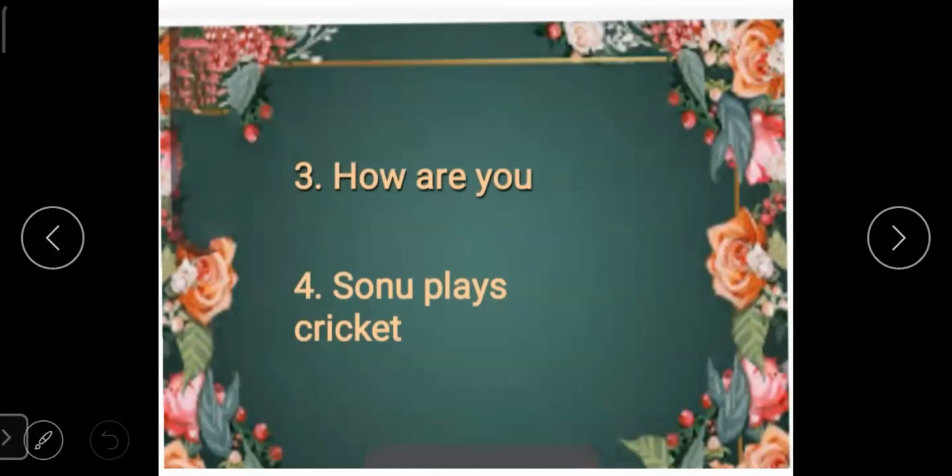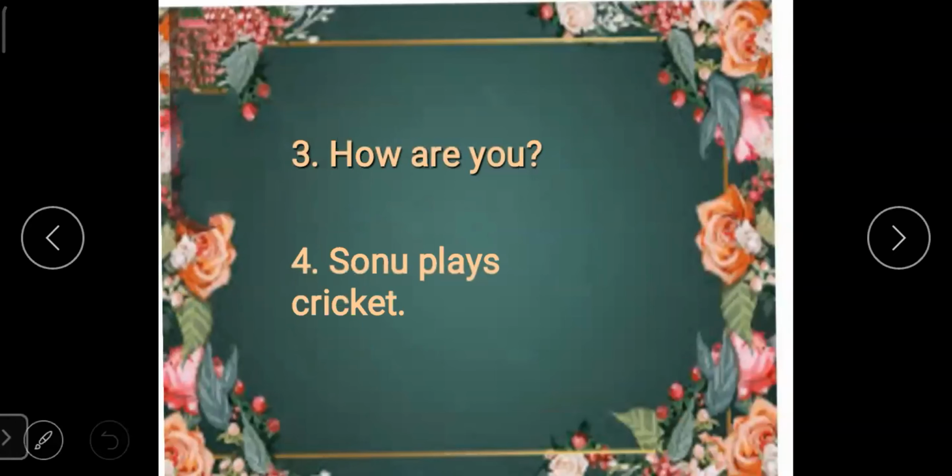How are you? Sonu plays cricket. How are you is a question. So we have put a question mark at the end of the question, and Sonu plays cricket is a sentence. So we have put a